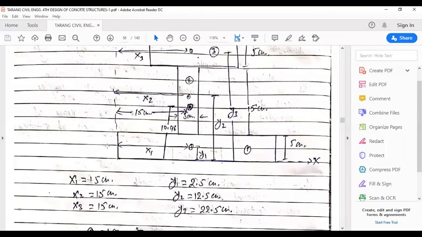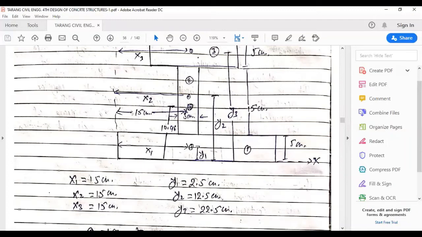So x1 is from this axis till the center of box 1. Because this box is 30 centimeters in length, the x1 value will be 15, half of that.